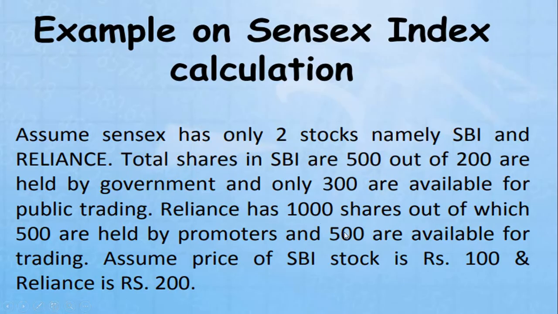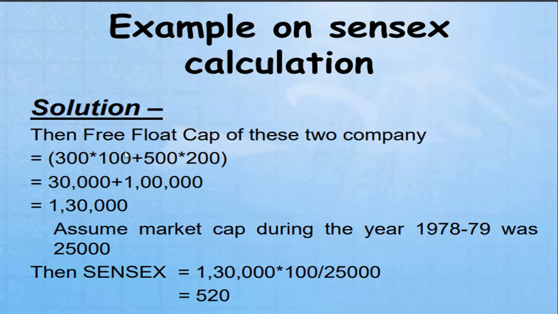Out of 1000 shares, 500 are held by promoters or government, and the remaining 500 are available for trading. That's why I have taken 500 shares into each Reliance share value of 200 rupees. Then you multiply: 300 into 100 is 30,000, and 500 into 200 is 1 lakh. Total 1,30,000. This is the free float capitalization of these two companies.